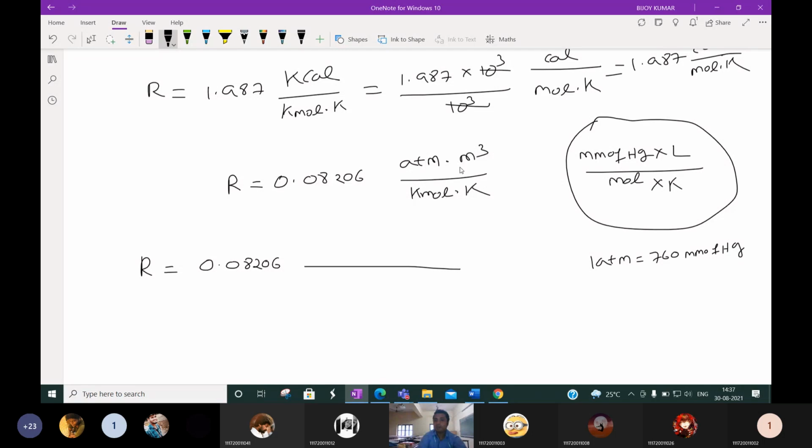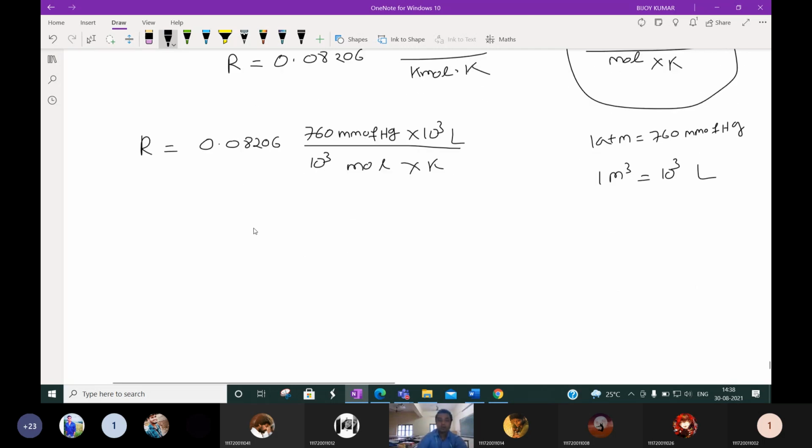So in place of atmosphere we can write 760 mm of Hg, into, here kilomole is there, here mole is there, so we can write 10 to the power 3 mole into Kelvin, Kelvin same. Here meter cube is there, here liter is there. We know that 1 meter cube is equal to 10 to the power 3 liter. So in place of meter cube we can write 10 to the power 3 liter.